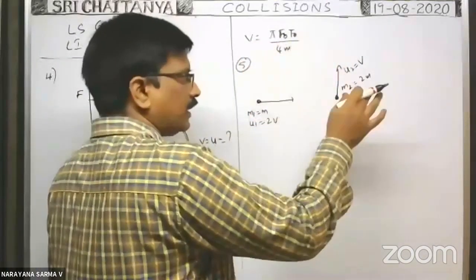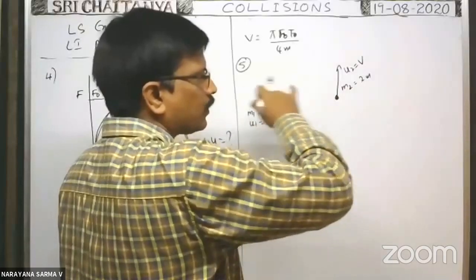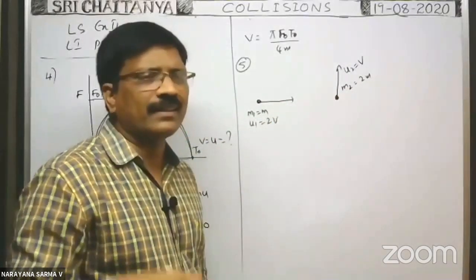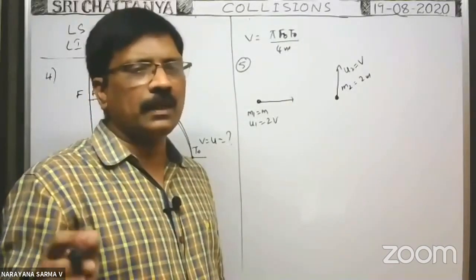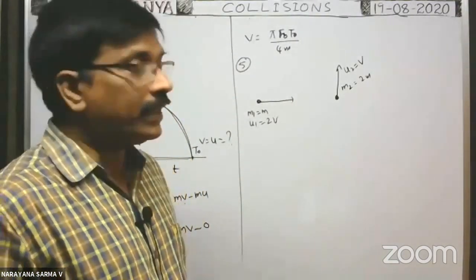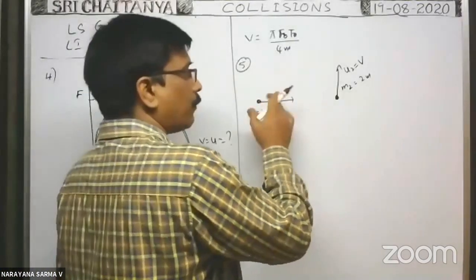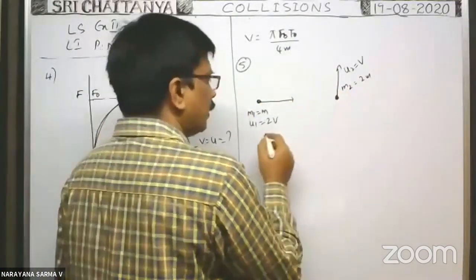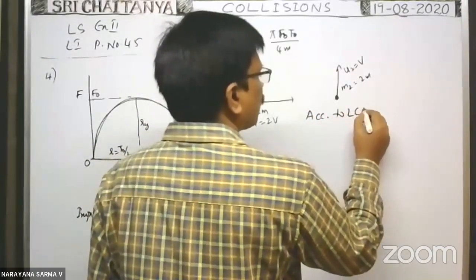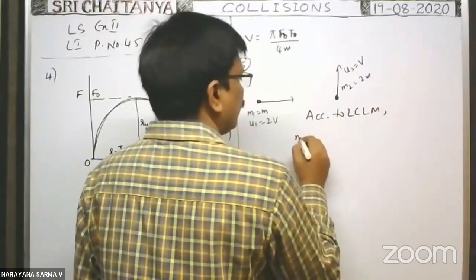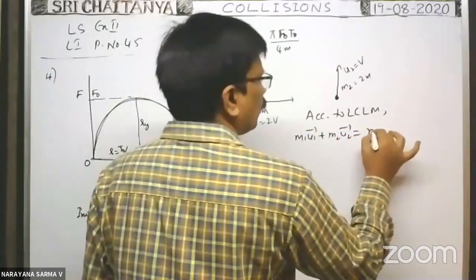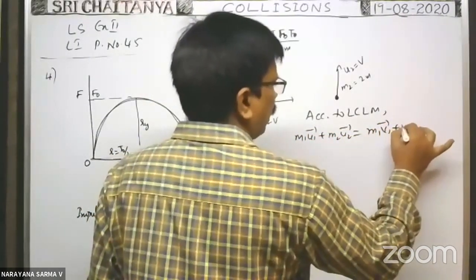Before collision and after collision, if the particles travel along the same straight line path, then we can use the law of conservation of linear momentum directly in scalar form: m1 u1 plus m2 u2 is equal to m1 v1 plus m2 v2. But here, before collision only, the particles travel in different directions. That's why you have to apply the law of conservation of linear momentum in vector form. According to the law of conservation of linear momentum, m1 u1 bar plus m2 u2 bar is equal to m1 v1 bar plus m2 v2 bar.